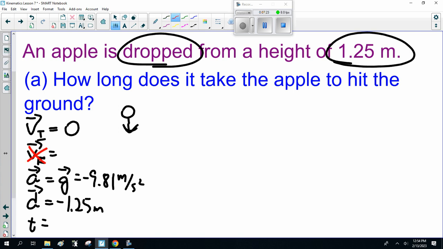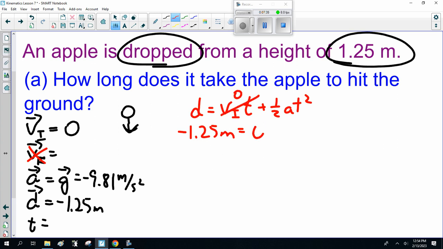We can solve for time. Yes. Displacement equals V initial t plus 1/2 a t squared. So minus 1.25 meters equals, the initial is 0, plus 1/2 times minus 9.81 meters per second squared times time squared.